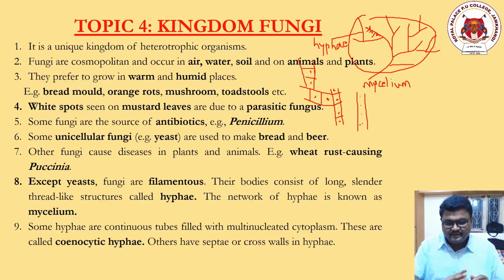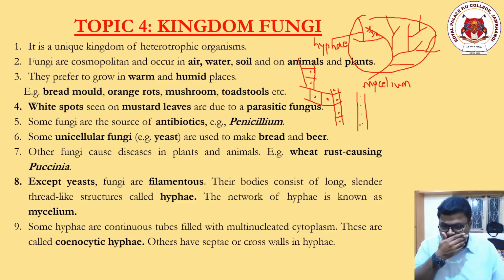Pause it, go back for 10-20 seconds, listen to the same thing and come back again. A tube-like structure having branches or cuts, each cut containing a nucleus, is called septa. And if it does not contain any septa or cuts or differentiation, it is a plain tube-like structure, then that is called an aseptate body.